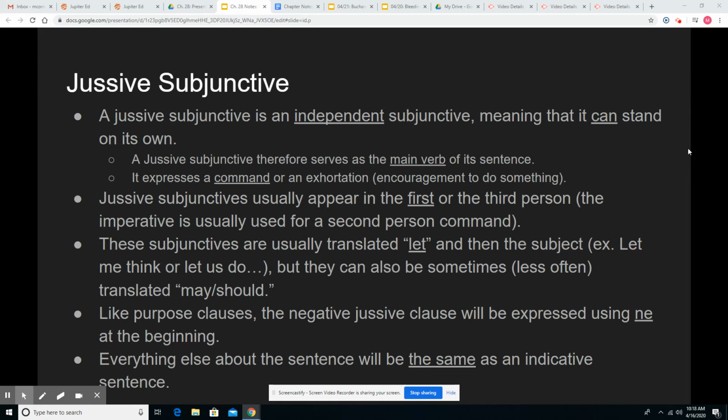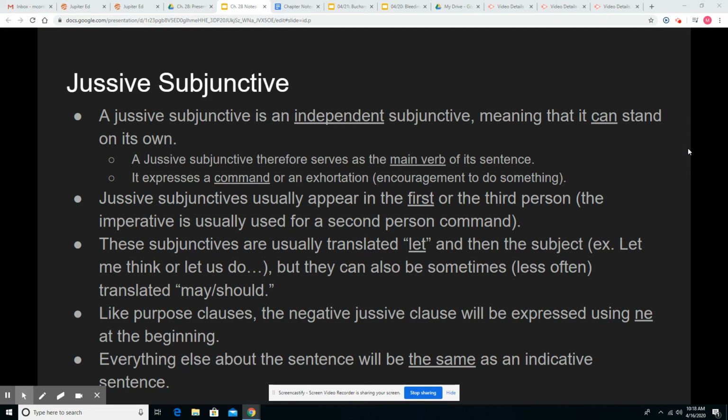They can also sometimes, but less often, be translated may or should. It's a little bit of a weaker jussive subjunctive. We have to kind of depend on context. But for now, we're going to translate all of our subjunctives as let, because that makes it just a little bit easier to begin with. And we actually do this in English quite often, although we usually use a contraction. Let's go to the mall. In Latin, that would be a jussive subjunctive.